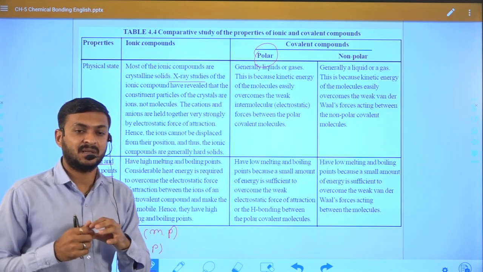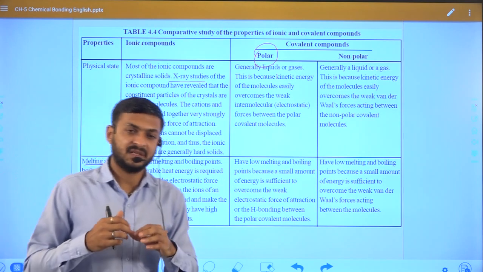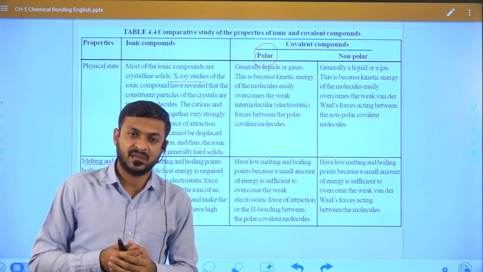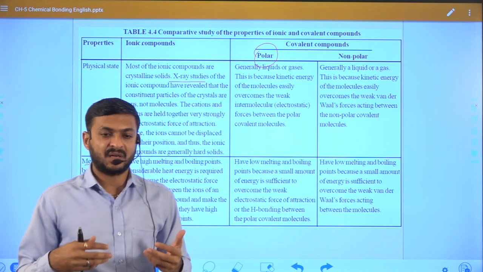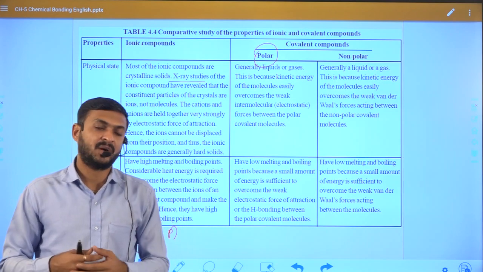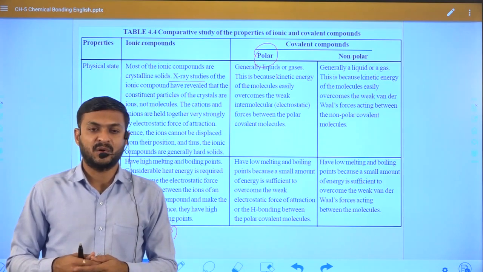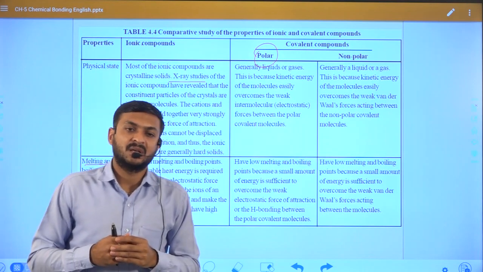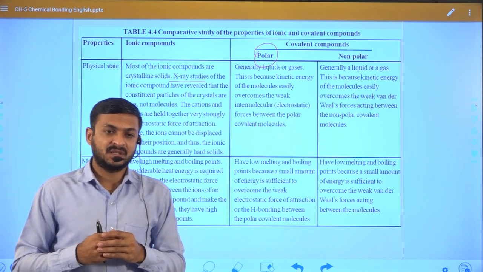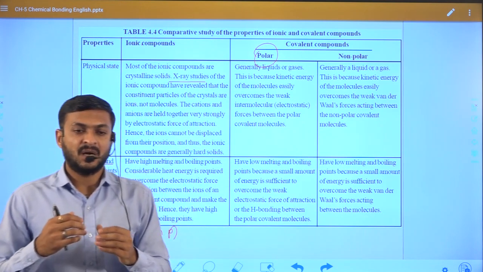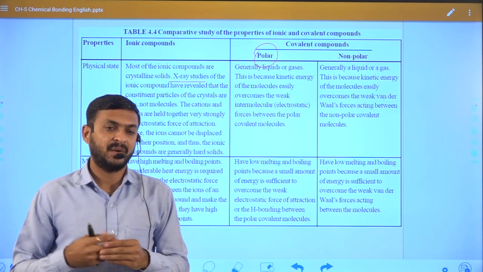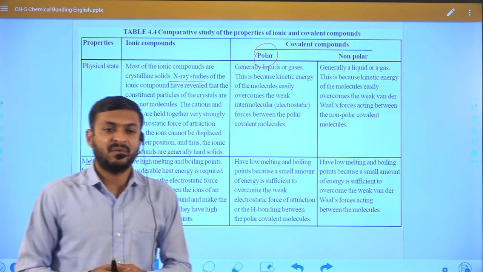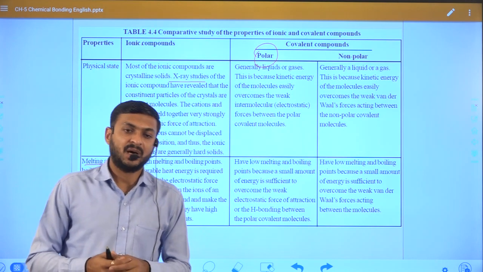So this is the differentiation between ionic and covalent bonds, or we can say the factor which is responsible for forming ionic and covalent bonds. I hope you can get some clarity on how ionic and covalent bonds form in different conditions. So with this we will end the covalent bond and ionic bond.